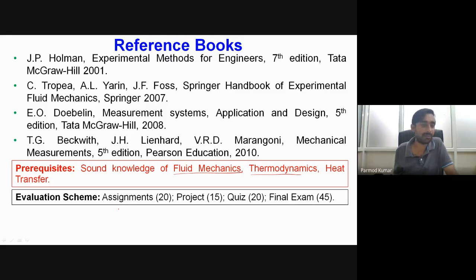Then let me now talk about the very important component of the course, that is the evaluation scheme. This is something which you have to note down. You can note it down somewhere, or I'll also be uploading these slides for your reference on the Moodle. Already, if you see on the Moodle, I have uploaded the course content, textbooks, and evaluation scheme as well. And today itself, I'll be uploading the PDF version of these slides.